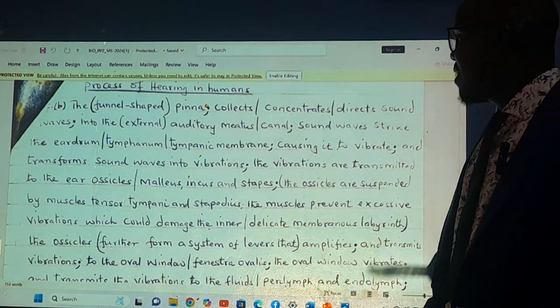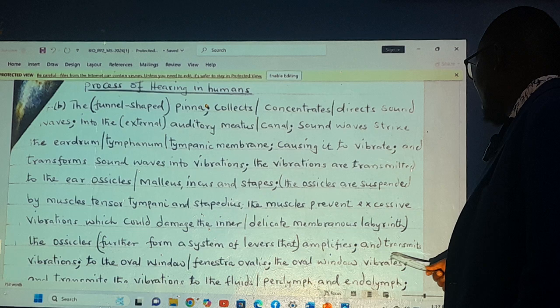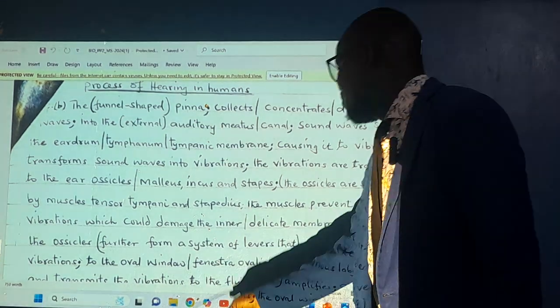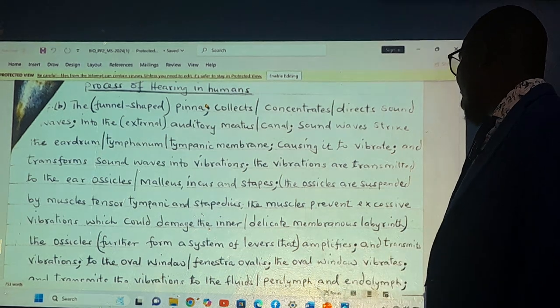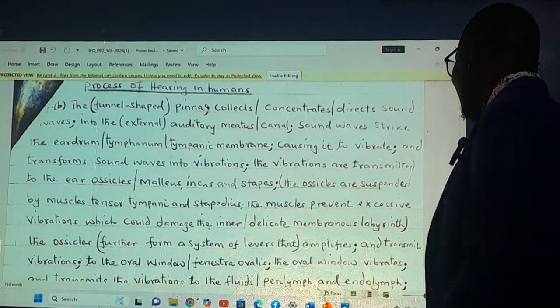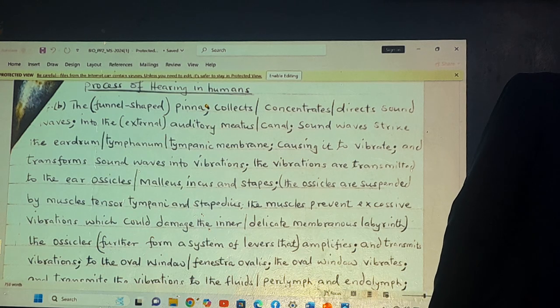The ossicles further form a system of levers that will act differently. The system of what? Levers, that will amplify. The amplification will be done by the stapes. The stapes are the ones that do the amplification. So we speak of amplifying and transmitting what? The vibrations to the oval window, that is the fenestra ovalis. The oval window transmits the vibrations to the fluid called perilymph and endolymph.